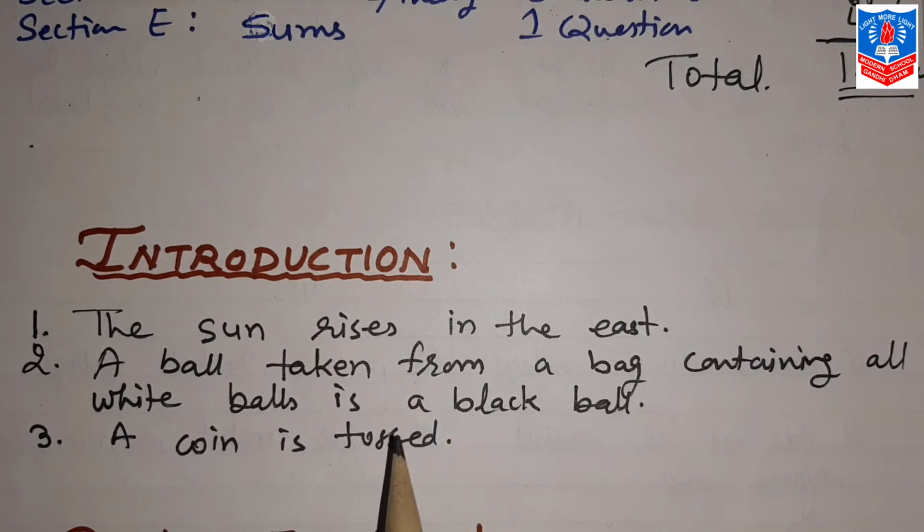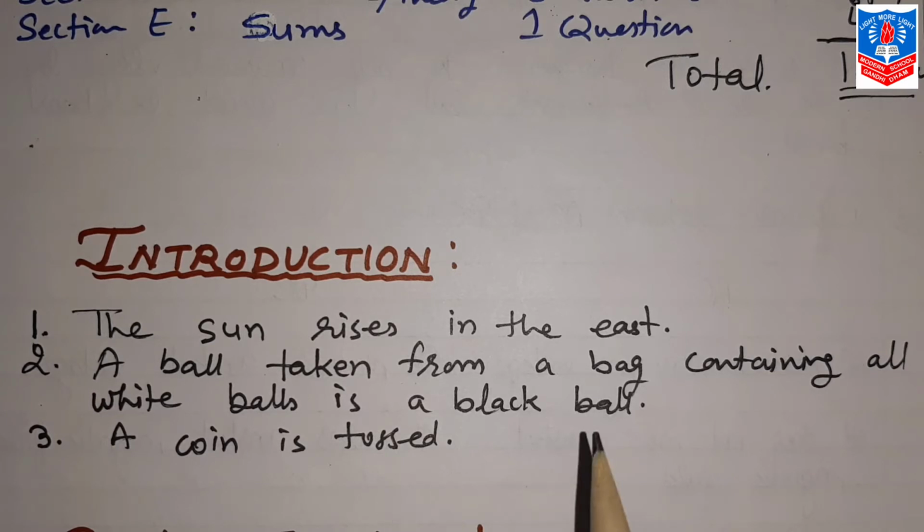Now in practical life, we come across many situations where the results are uncertain. So the theory of probability is an attempt to measure the degree of uncertainty in the results of such experiments.